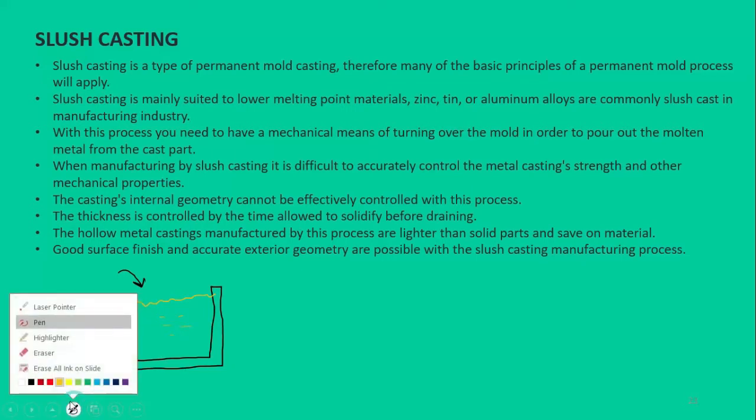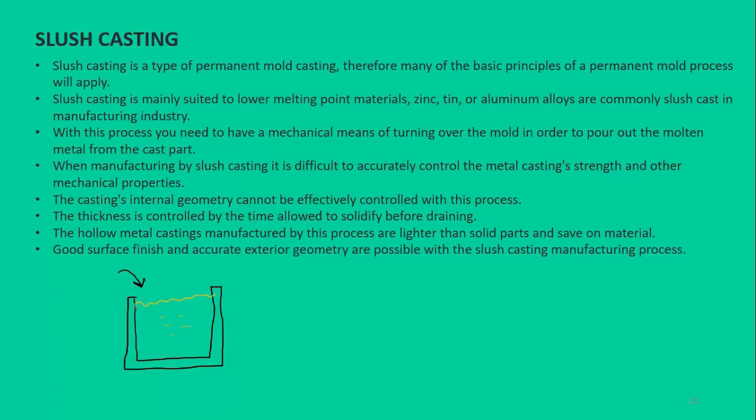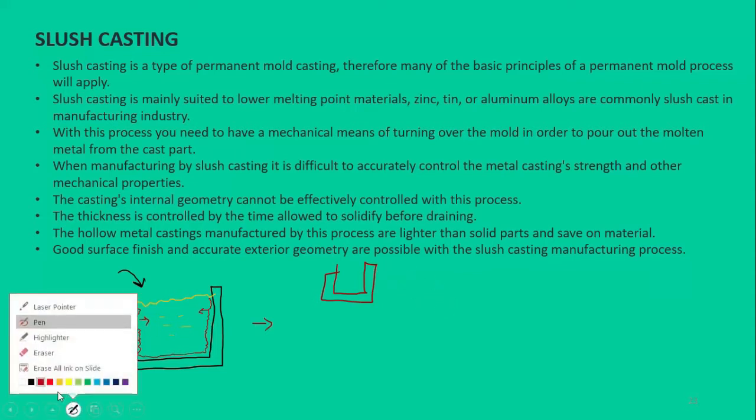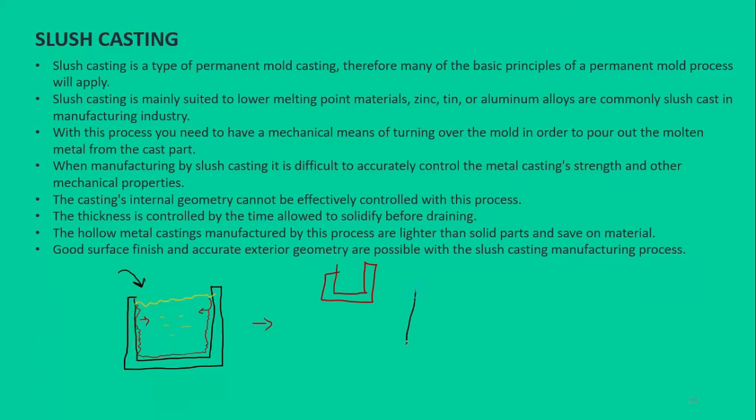So once it starts to solidify around the mold walls, obviously, it will start to grow towards the center, right? After some time, let's suppose I want to make a cup, like a plastic cup like this one, or any other cup of any low melting point material. So after some time, you will have a shape like this in the flask.